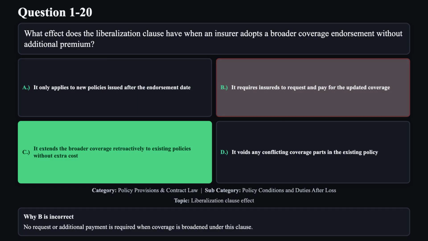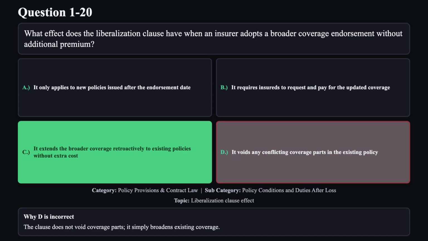Reason B is not correct. No request or additional payment is required when coverage is broadened under this clause. Reason D is not correct. The clause does not void coverage parts, it simply broadens existing coverage.